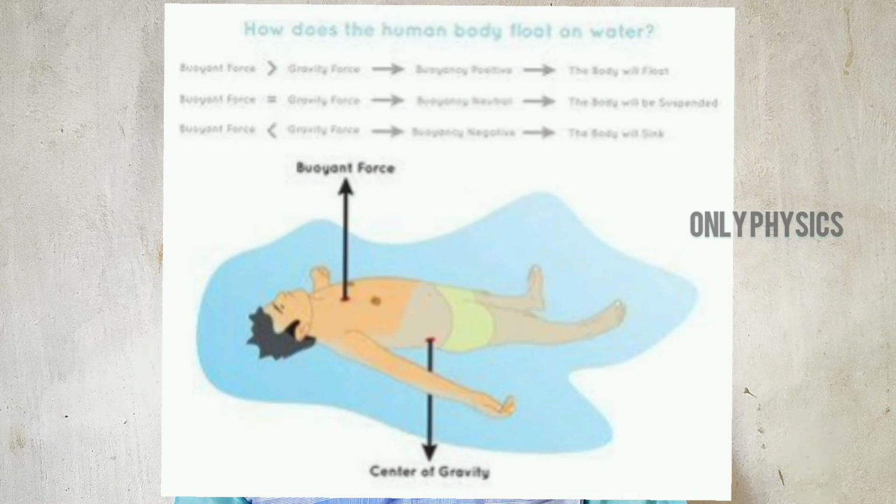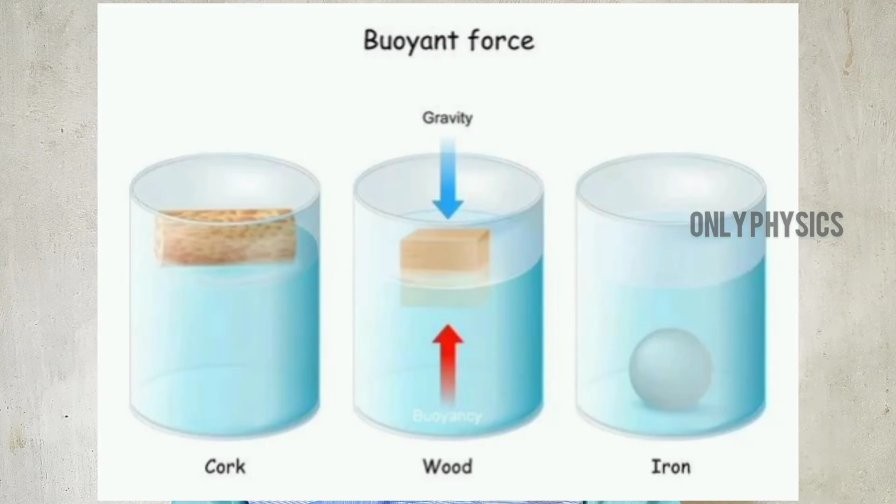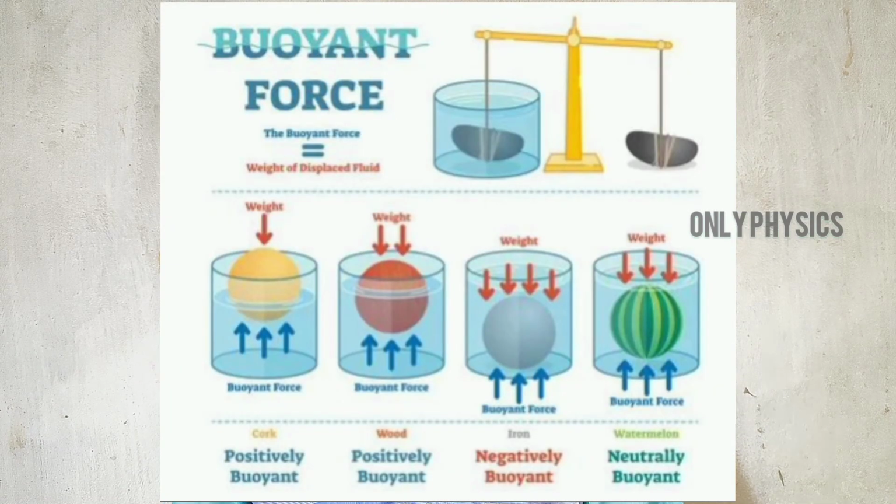The question is why ships float. Archimedes' principle states that the upward force on an object in liquid is equal to the weight of the water displaced by the object. When the buoyancy force is greater than the gravitational force, the object will float. The buoyancy force is always upward, and gravity acts against it. So if the gravitational force is greater than the buoyancy force, the object will sink.